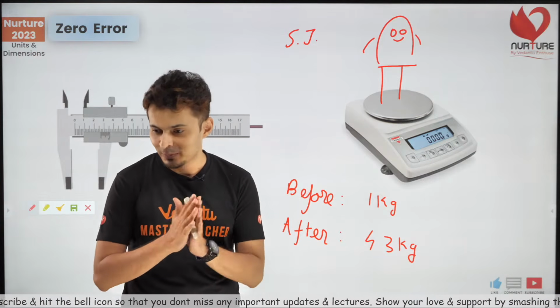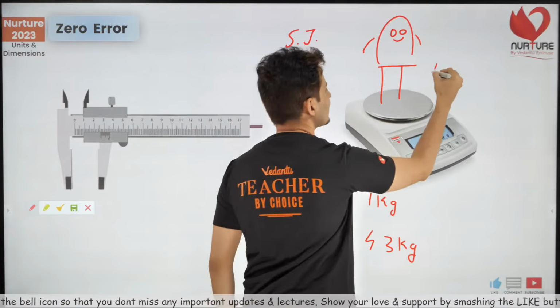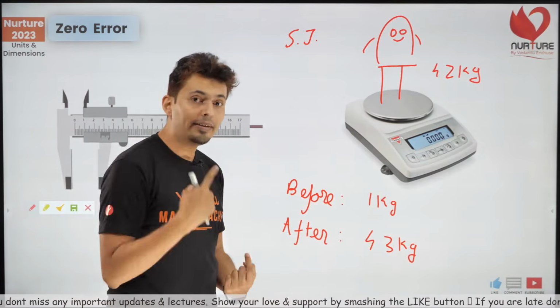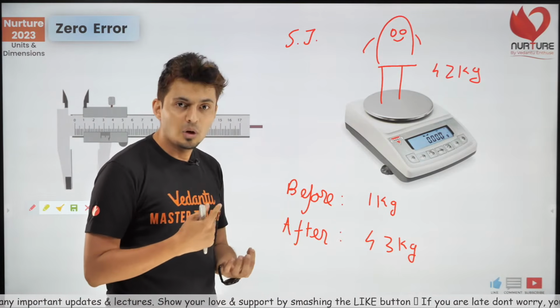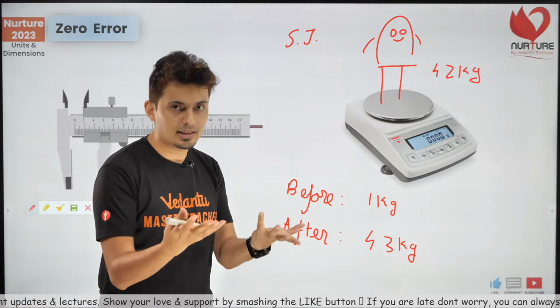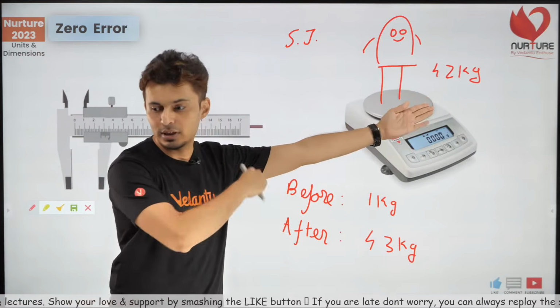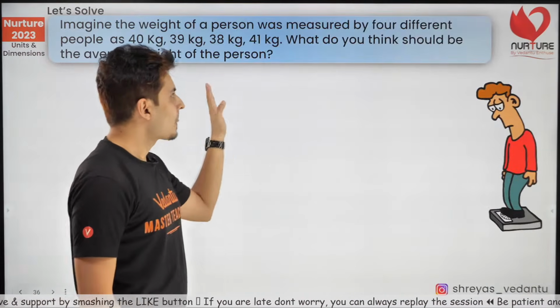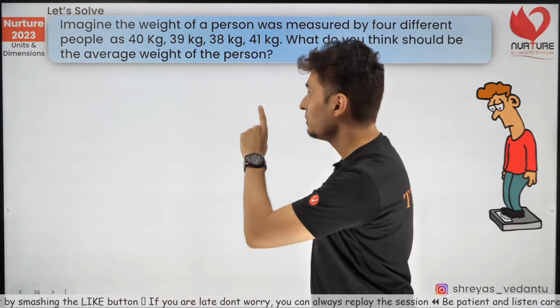Yes, it is 42 kg. He is 42 kg because you have accounted for that 1 kg. It was already showing 1 kg. So, out of 43, 1 kg is in excess. So, hence his actual weight is 42 kg. Beautiful. Excellent. Now, let's see this question.